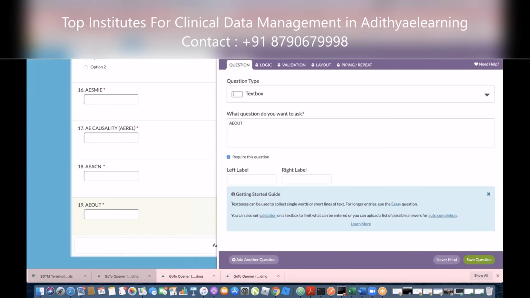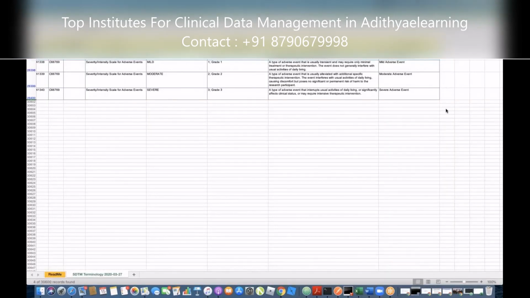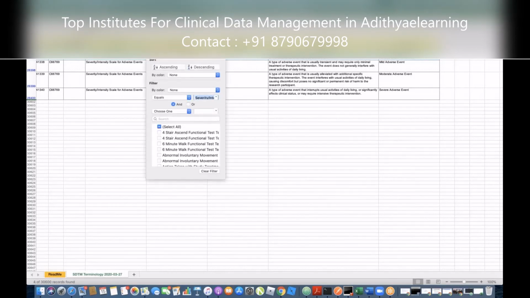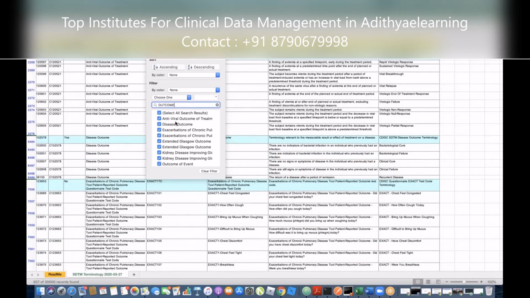So go to the filter again, go to CDISC. The Excel, you should have the Excel downloaded with you. Okay, same thing. Go to the code list name. No, the filter you had. Yes, correct. Type there, what is it called? Outcome.